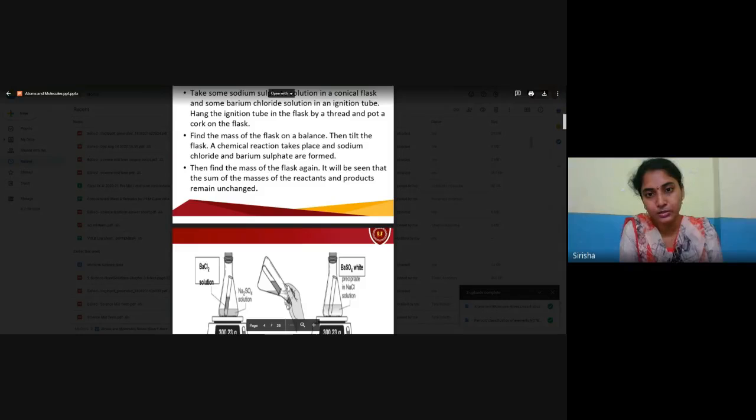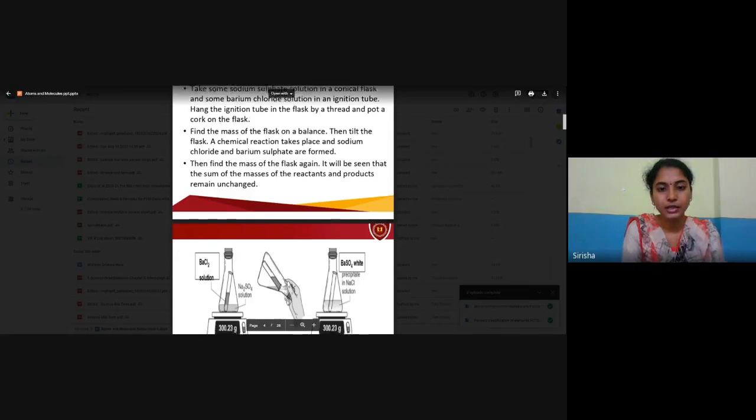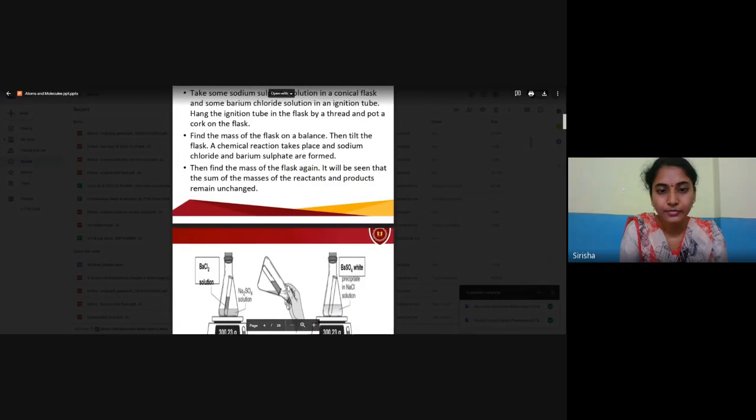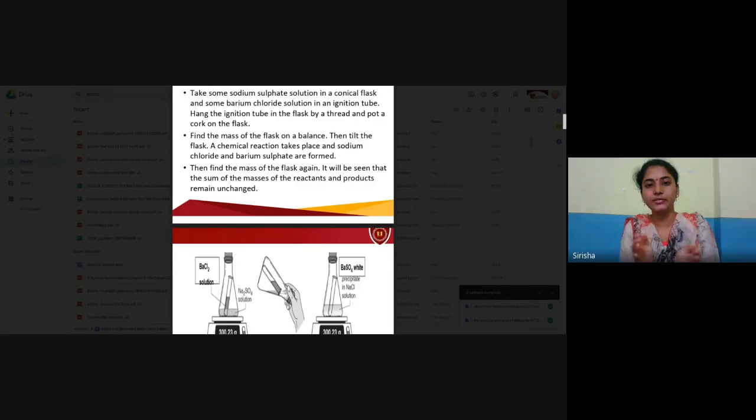Find the mass of the flask on a balance, then tilt the flask. We have to first find out the mass of the conical flask and the ignition tube, after putting in the barium chloride solution as well as the sodium sulfate solution, and take the weight. Next, we tilt the flask, just like this.